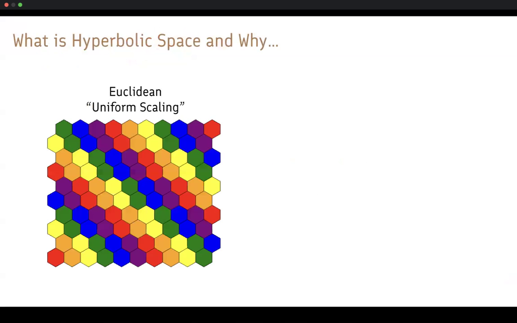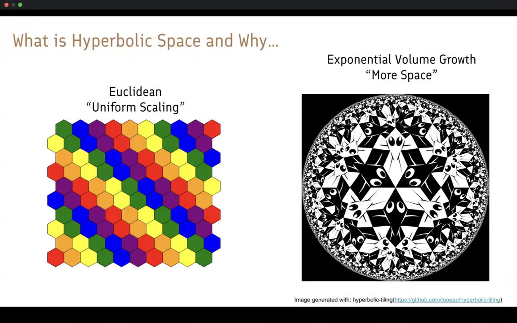The Euclidean space, which is a form of geometry that we're all familiar with, is flat and has uniform scaling. On the other hand, in hyperbolic spaces, which are Riemannian manifolds of constant negative curvature, volume grows exponentially with respect to distance. All the fissures in this picture are actually of the same size. So in a sense, there's more room for us to place objects in hyperbolic spaces when compared to Euclidean spaces, as we move farther away from the origin.